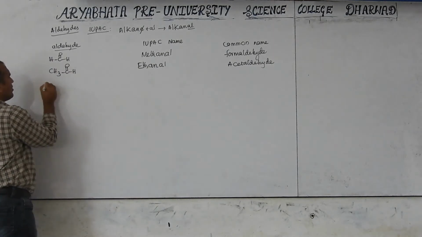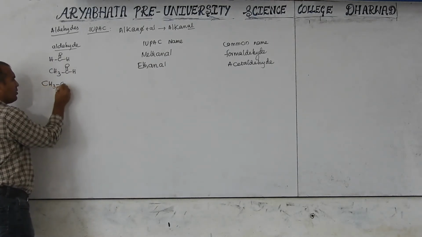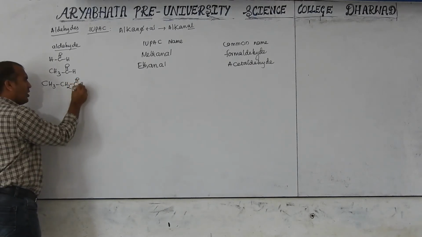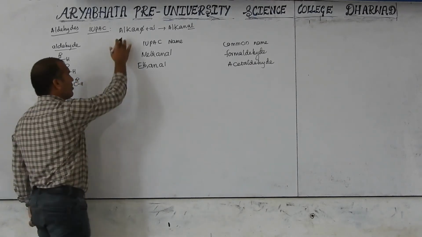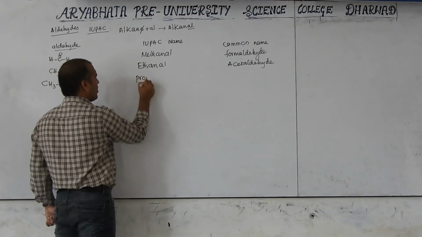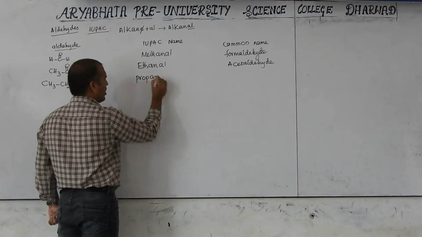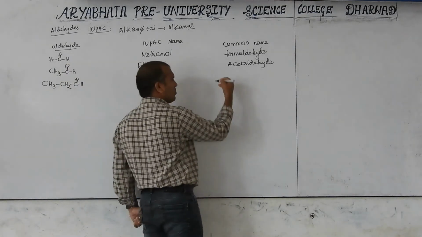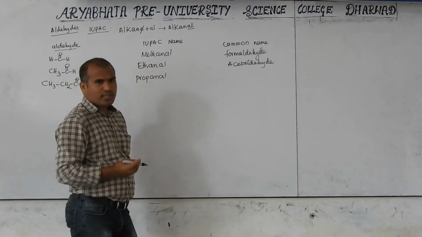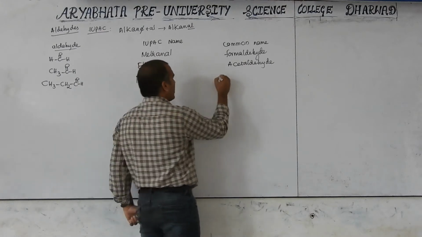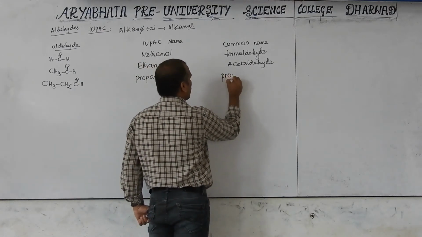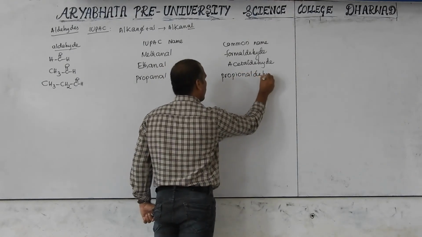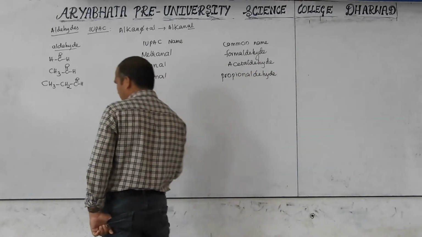Next, three carbon, CH3-CH2-CHO. Three carbon is propane, remove E, add Al, propanal. The three carbon carboxylic acid is propionic acid, so the common name is propionaldehyde.